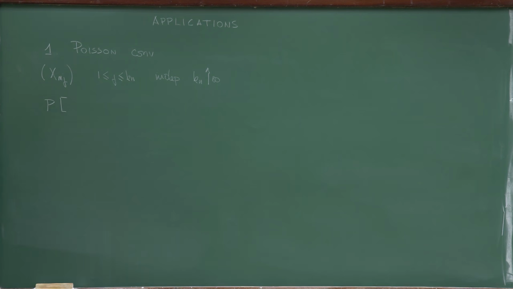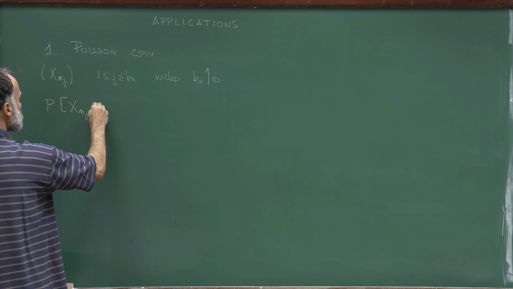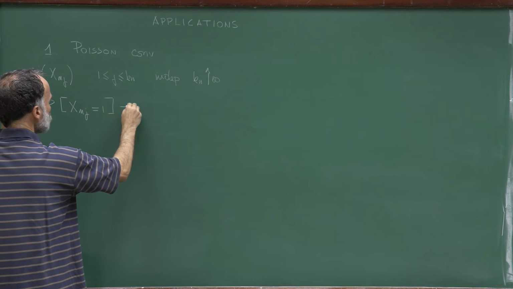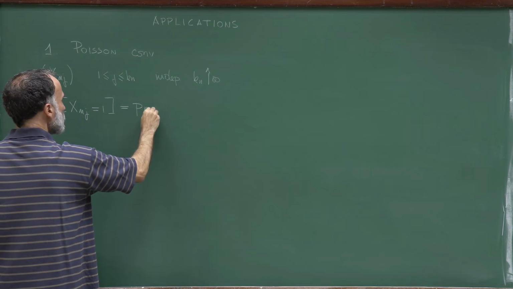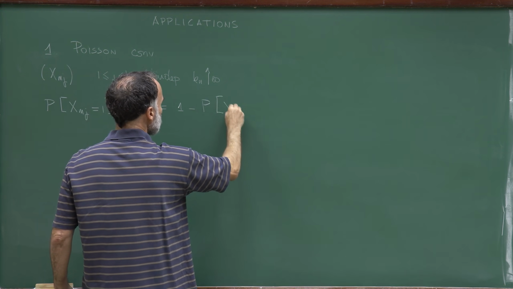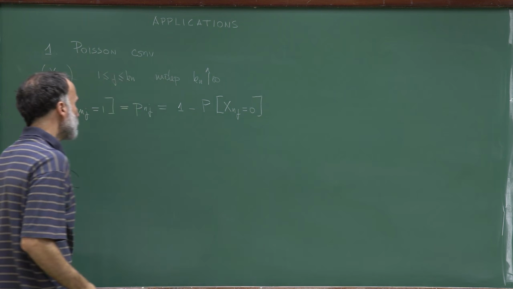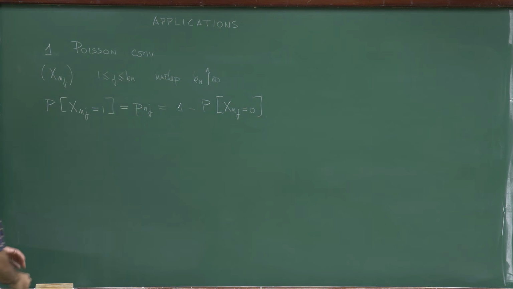These variables take only the values 0 and 1. The probability that x nj is equal to 1, I'll represent by p nj, and this is 1 minus the probability that this random variable takes the value 0. So these are the random variables.